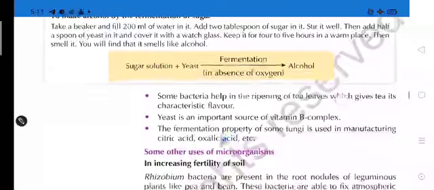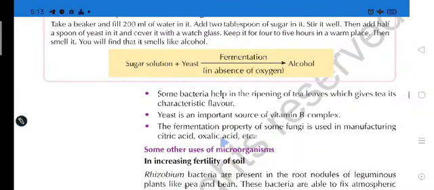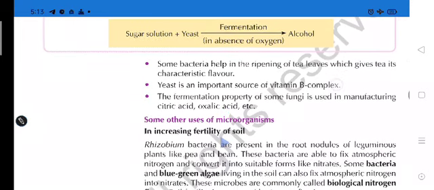Some bacteria help in the ripening of tea leaves, which gives tea its characteristic flavor. Ripening means converting to its maturation. Okay. Second characteristic,